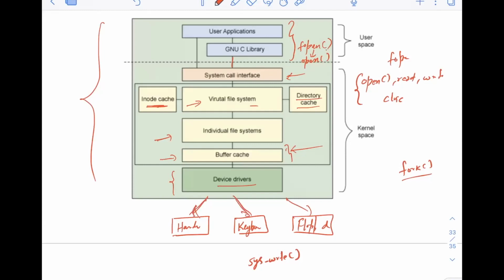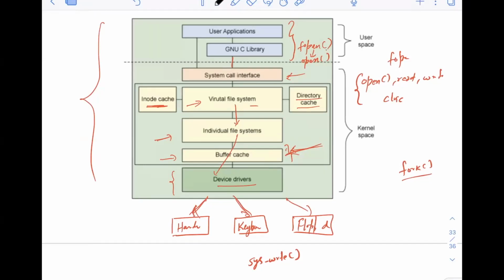So this is basically the flow: the virtual file system will call the individual file system, which uses the buffer cache for performance. Then the individual file system will call the device drivers of those devices, and the device driver will talk to the devices. That is the architecture of the Linux file system, how everything connects to each other.